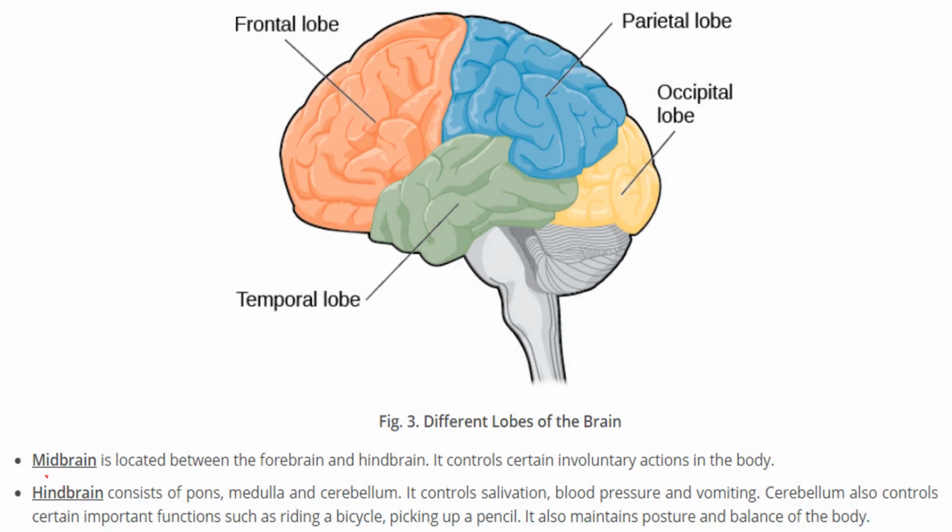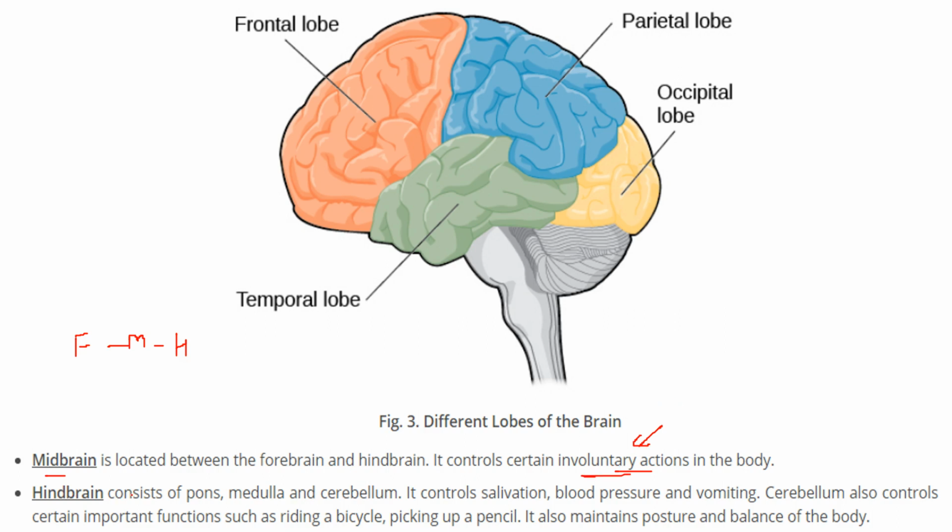Then we have the midbrain, which is located between the forebrain and hindbrain. It controls certain involuntary actions in the body. The voluntary things are like walking, but involuntary things are not happening by themselves. The brain needs to do something to direct our body part to do something. So this controls involuntary actions, not voluntary actions like walking.